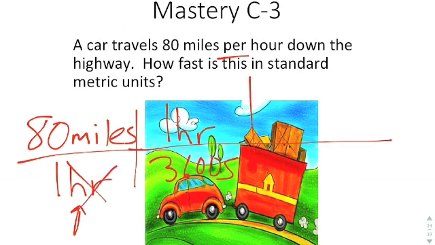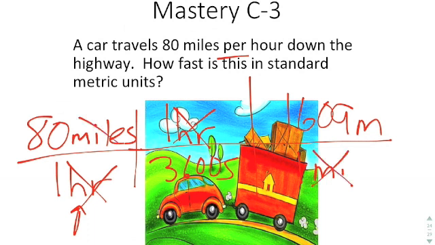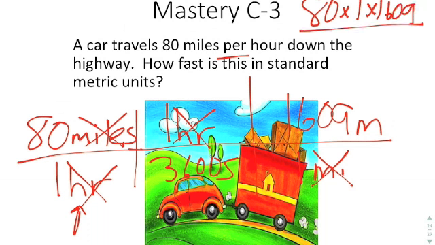Okay, but you're not done. You've canceled hours out, but if you were to stop at this point, your answer would be in miles per second, and that's not what you're looking for. So the next step is to say, okay, well in 1 mile, there are 1,609 meters. Miles cancels with miles, and you would do 80 times 1 times 1609, and that would be the numerator of your function. Now the next thing you would have is 1 times 3600 times 1, which is 3600,